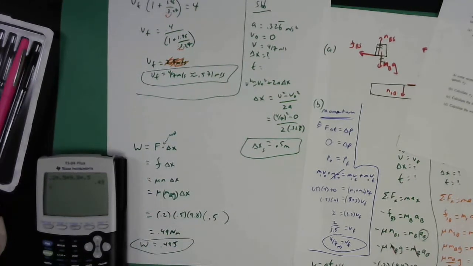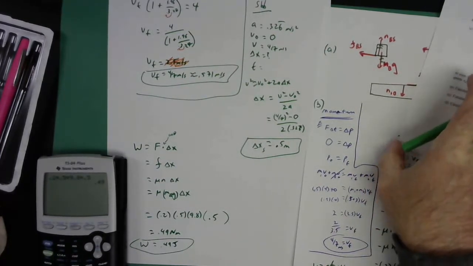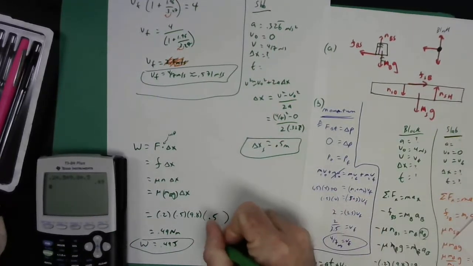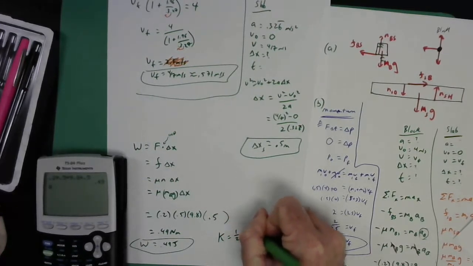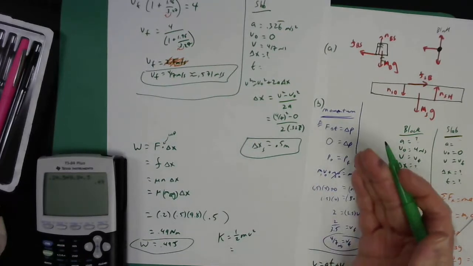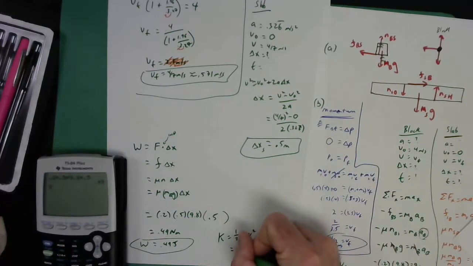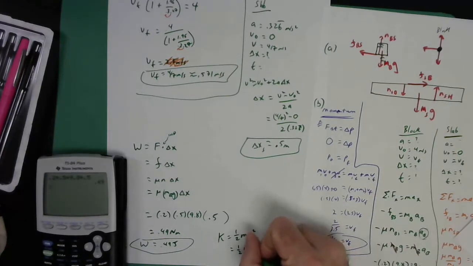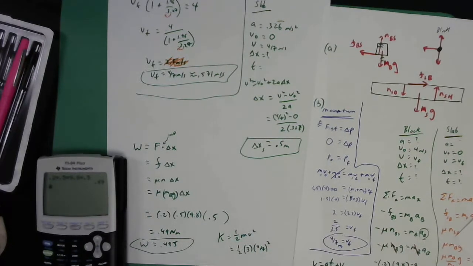All right, let's check this answer. If I'm thinking this is just the energy that goes into making the slab move, then this is the kinetic energy I gave the slab. And kinetic energy is 1/2 mv squared. The slab had no kinetic energy at the start. It was sitting still. So the work is the change in the energy. It's this kinetic energy I gave it. 1/2, what's the mass of the slab again? 3, yeah. The final velocity was 4/7 meters per second, right? Yeah.